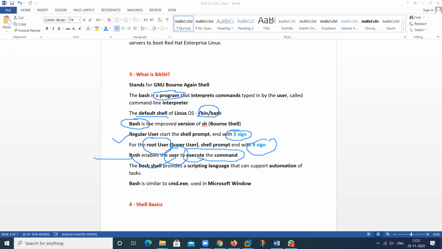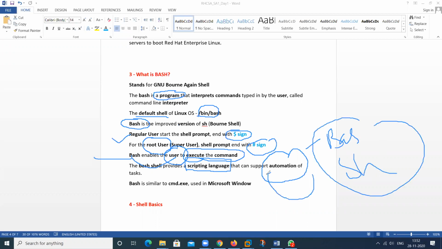So what type of language do we use in Linux? We use a scripting language. For any type of automation, we can use this language. It is called bash shell scripting. By this scripting, we can perform any type of automation task.